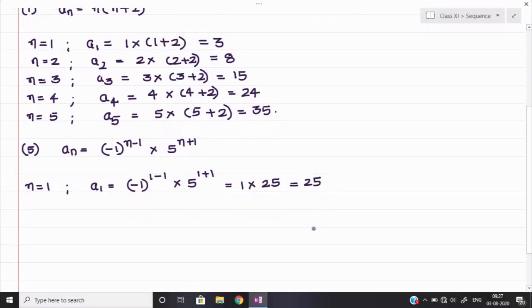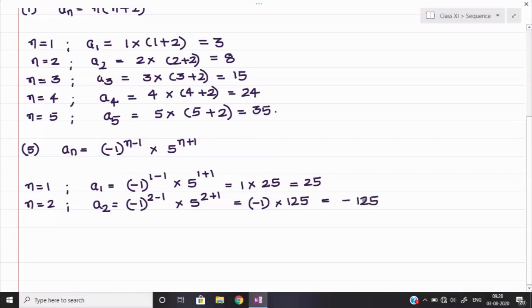Now similarly n is equal to 2 we can take. So n is equal to 2. So the value of a2 will be equal to minus 1 to the power 2 minus 1 into 5 to the power 2 plus 1, is equal to minus 1 to the power 2 minus 1, means it will remain minus 1 to the power 1, and hence it will be minus 1 only, into 5 to the power 3 means it would be 125. So we can say it will become minus 125. Similarly, we can find out some other values.